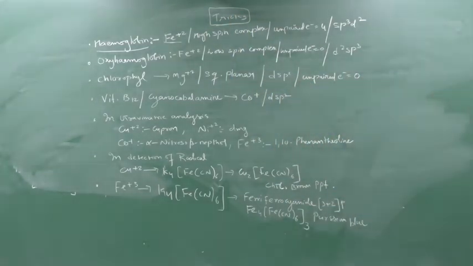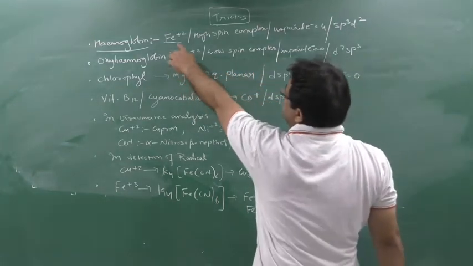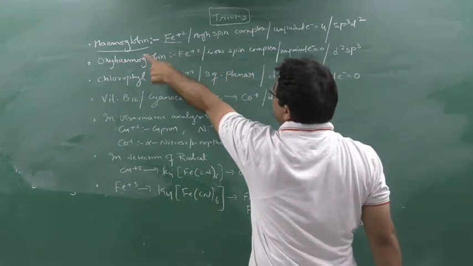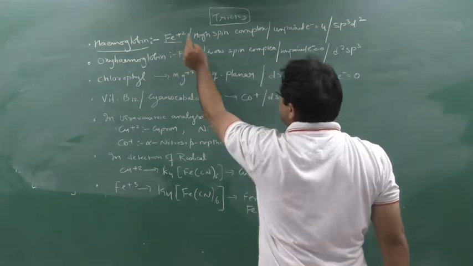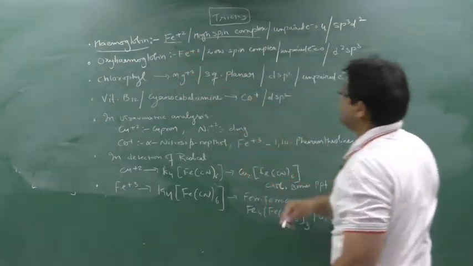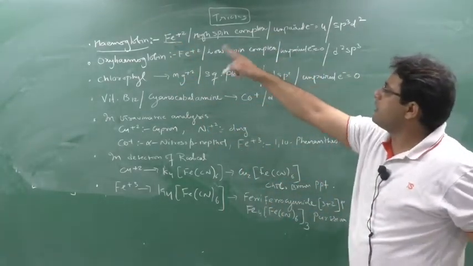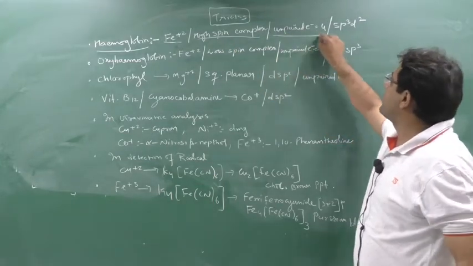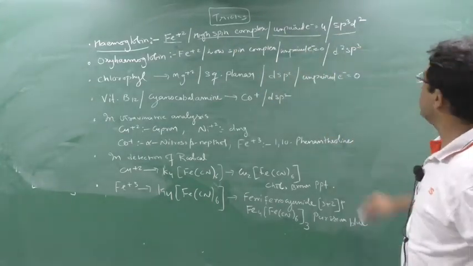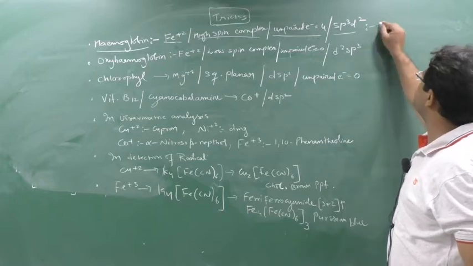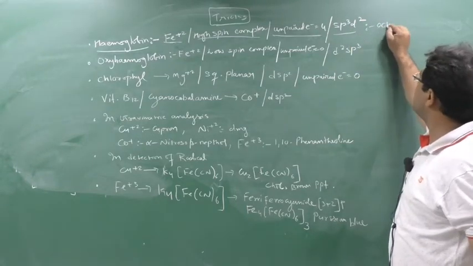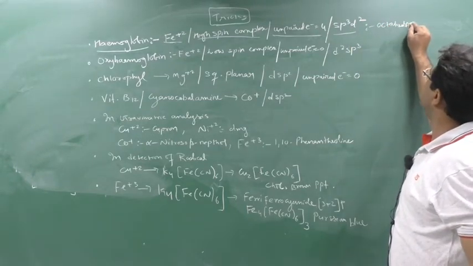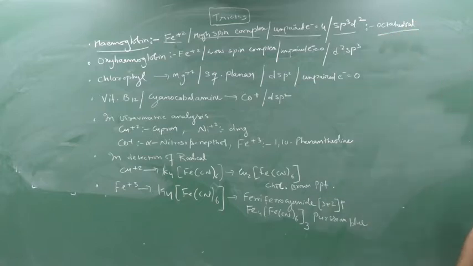Just mug it up. Hemoglobin means Fe+2. This Fe+2 is a high spin complex. Please remember this: hemoglobin is a high spin complex. Unpaired electrons are 4 and the hybridization is sp3d2. And if sp3d2, which shape? The shape will be octahedral. So hemoglobin has octahedral shape. Clear this part?